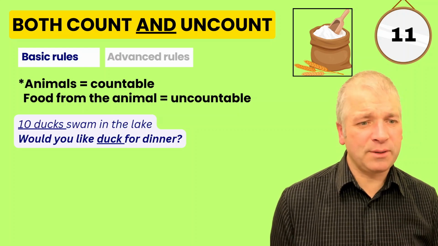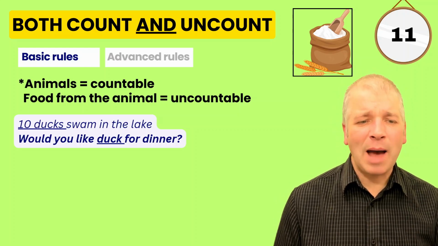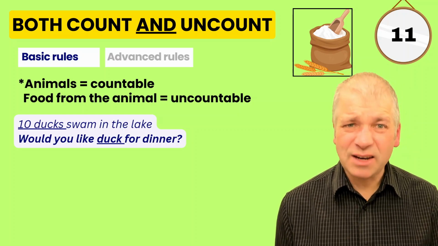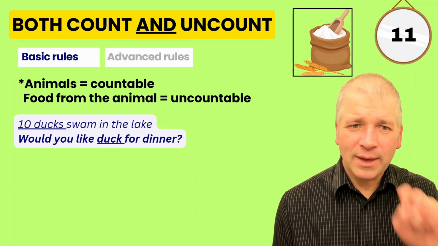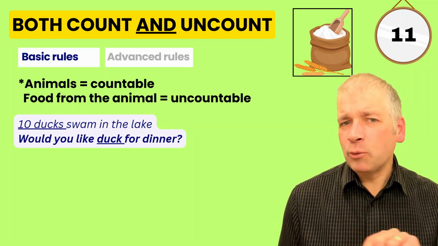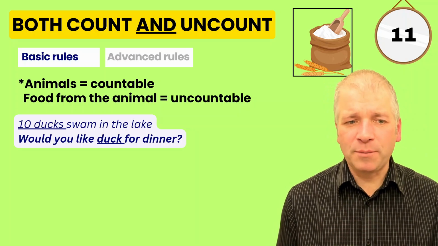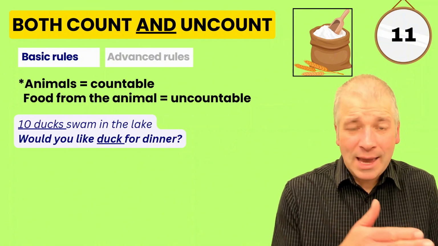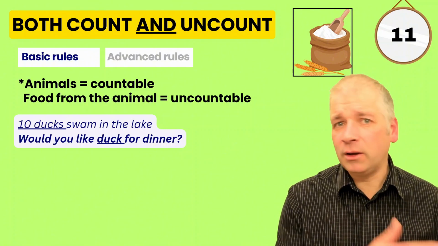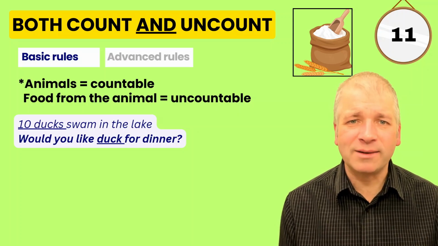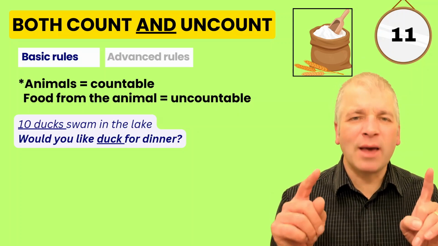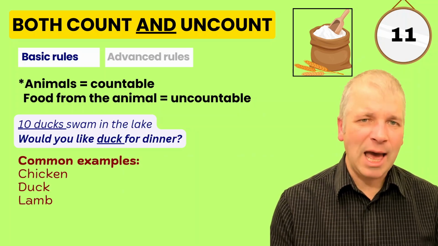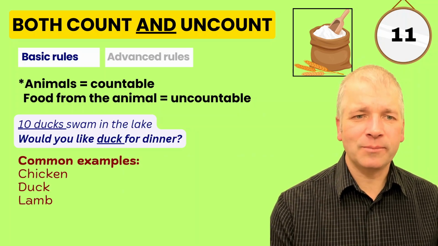Let's take ducks, for example. 10 ducks swam in the lake. Here the ducks are countable. There's 10 of them. We're focusing on the animal. But in the second one, we're focusing on the food that comes from the animal. Would you like duck for dinner? Now, you may end up with half of a duck, one whole duck, 2 ducks on your plate. It doesn't matter. Now it's uncountable. It's just duck. And chicken, duck and lamb all work like this.